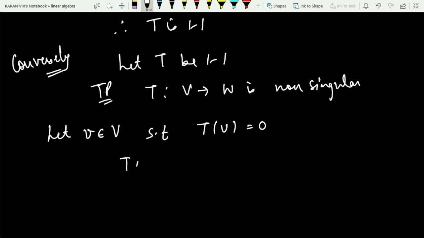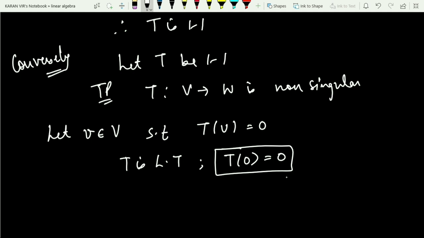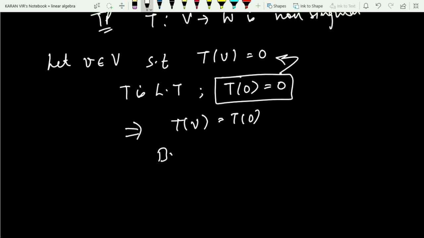Now because T is a linear transformation, and in my previous videos we have proved that T of 0 is nothing but 0. If you are not comfortable with this fact, you can watch the previous videos. So can I replace 0 with T of 0? So T of V is equal to T of 0, but T is 1-1. So if two images are equal, it implies the elements have to be equal.